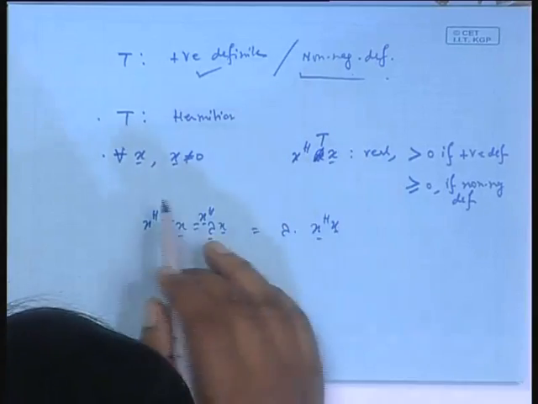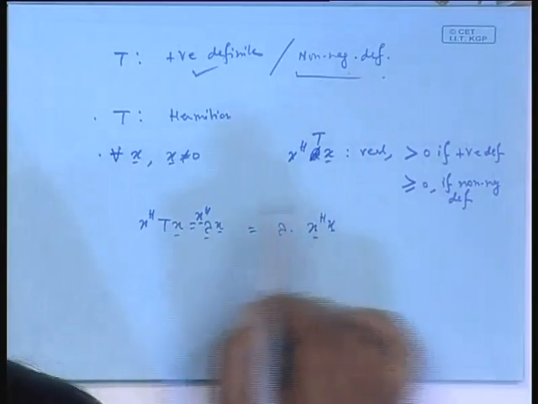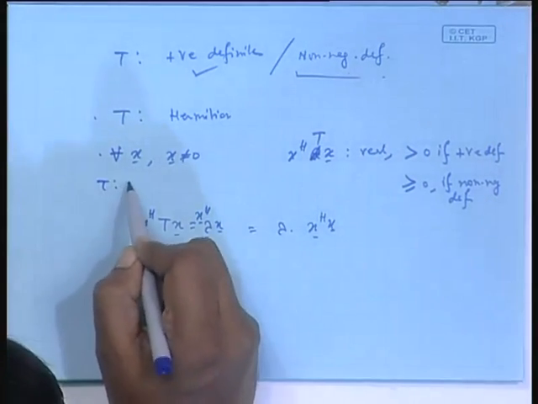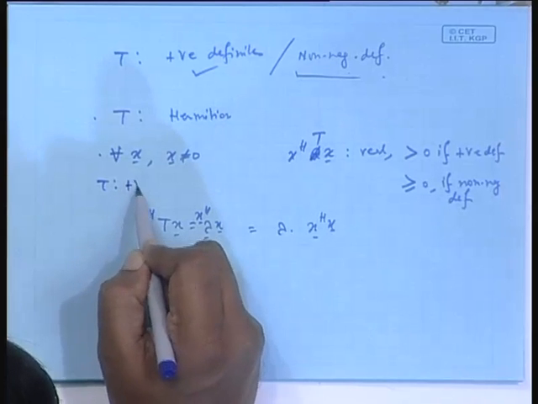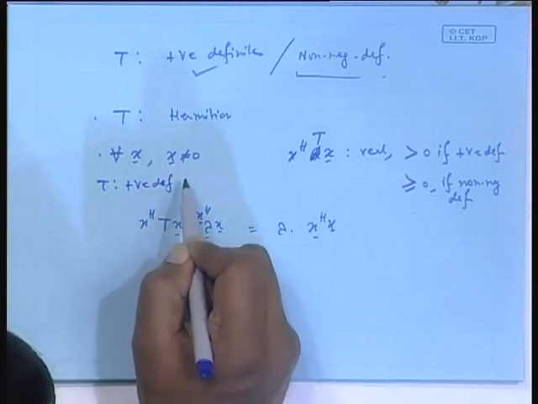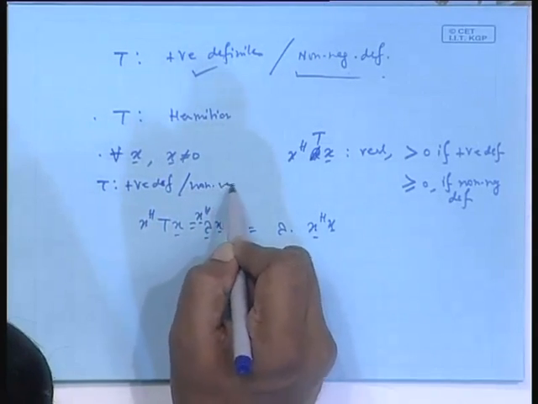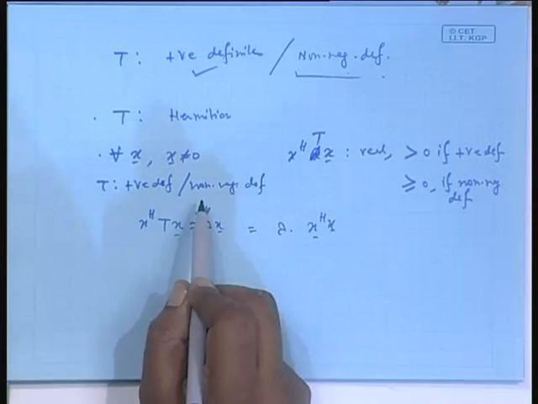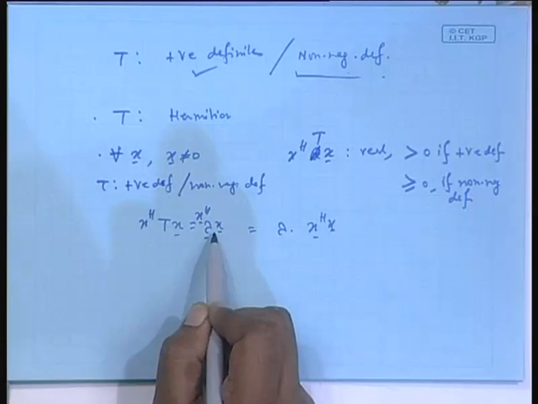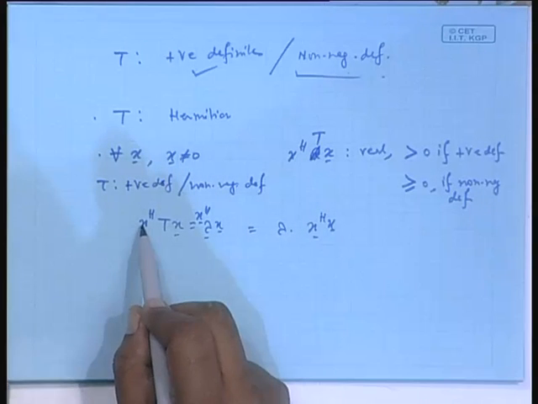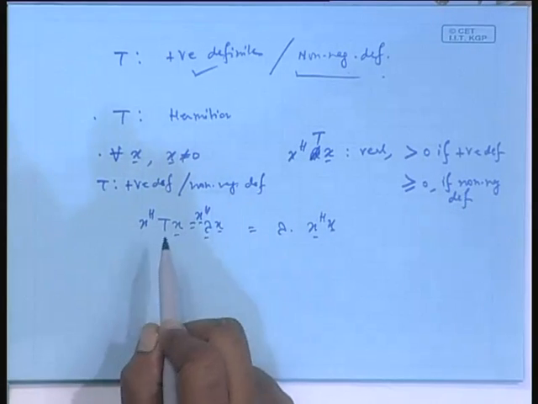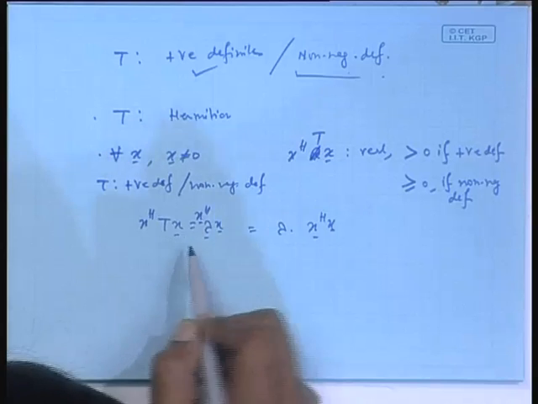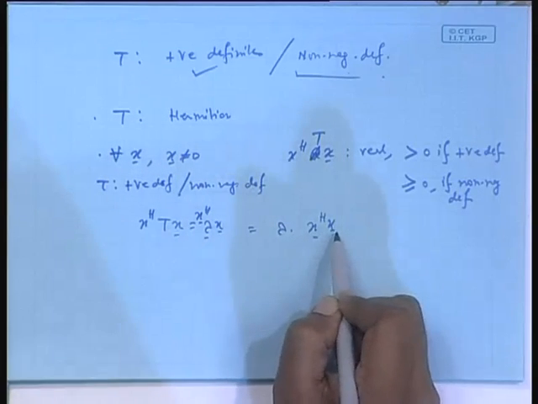But suppose T is given to be positive definite or non-negative definite. Since it is Hermitian, I took T x equal to lambda x, lambda real, then I multiplied by x Hermitian, x being a non-zero eigenvector. On the right hand side, I get lambda into x Hermitian x.